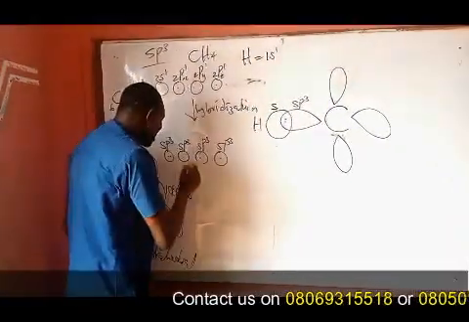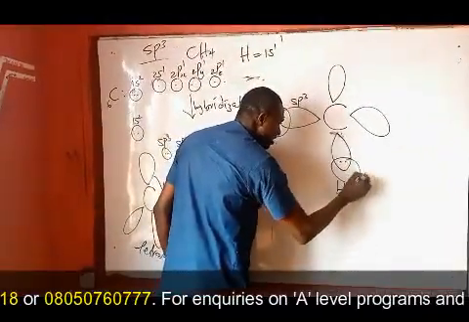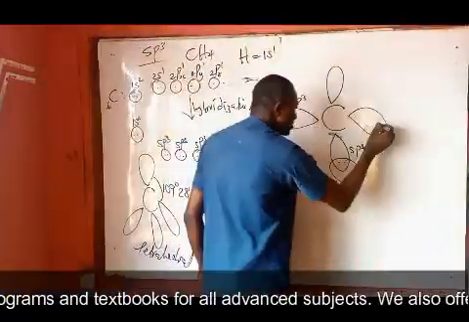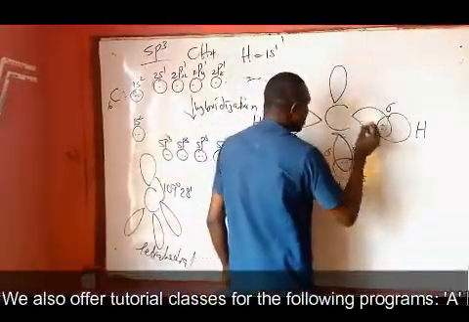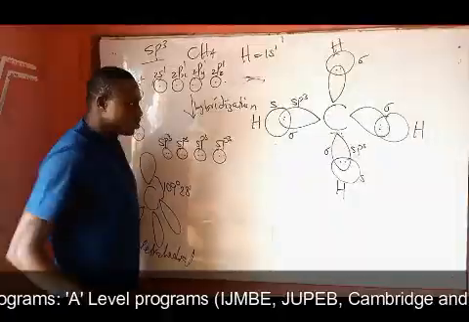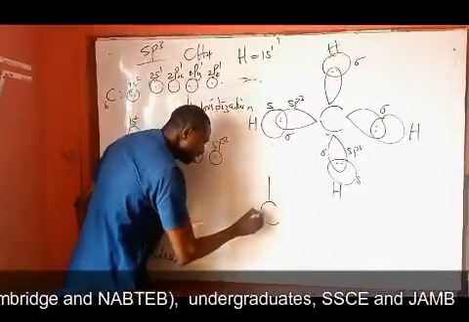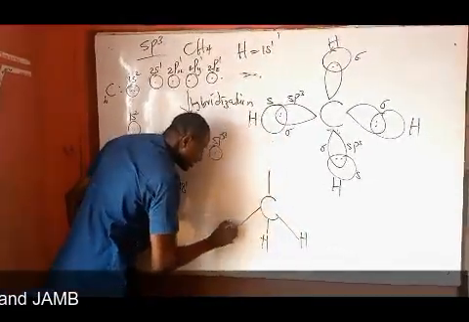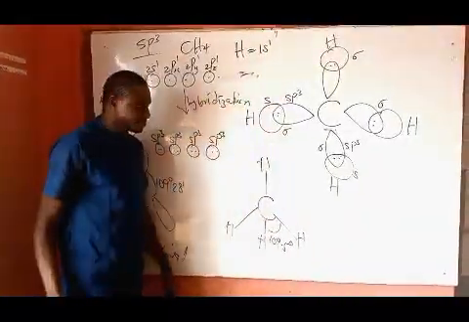That's a sigma bond. Another hydrogen comes here and donates an electron. You have overlapping there as a result of s and sp3 hybrid orbitals. Another hydrogen donates an electron here. You have a similar case of sigma bond all through, and the last hydrogen also donates an electron to form the sigma bond. So the shape of a methane molecule, using the Lewis structure, is in this form, which is known as tetrahedral with a bond angle of 109.5 degrees.